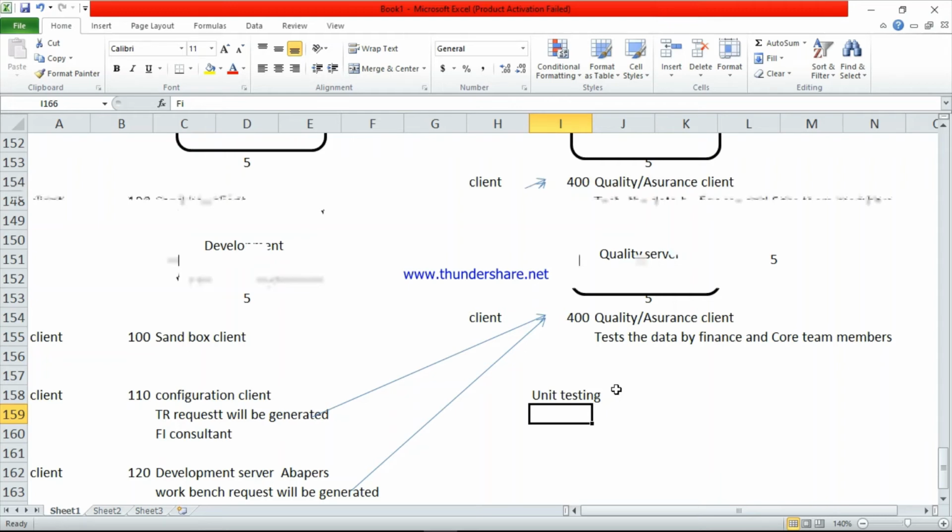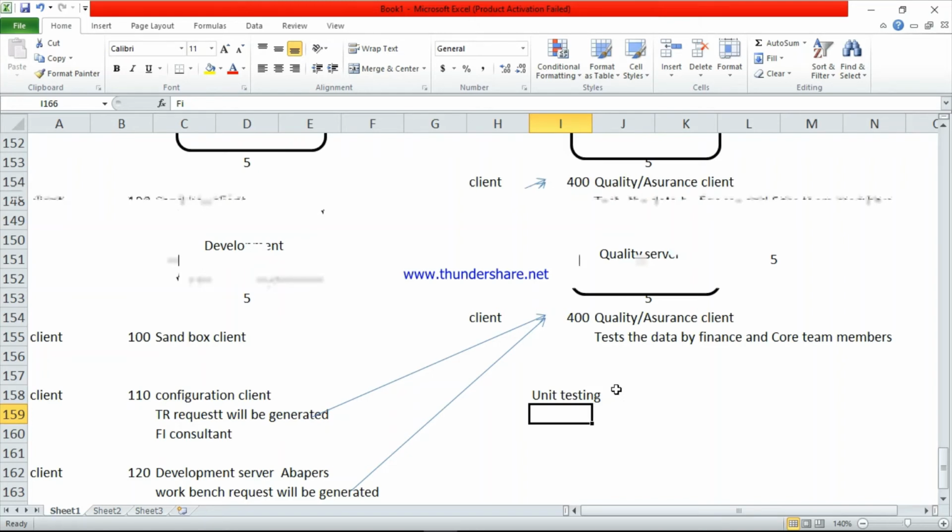So in the quality server we have two types of clients: the quality assurance client and the training client. Once you complete the quality assurance client, if you have completed this step, almost 70% of your project is completed. This is a very important step. So almost 70% of the data is completed. Once they complete this step, they will go to the next step.